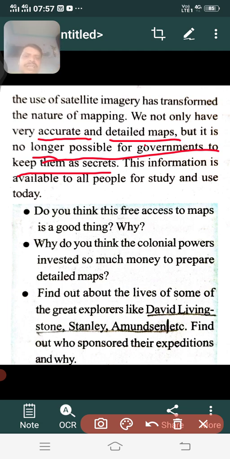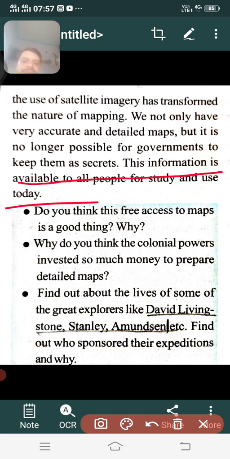on the internet, and we can simply search through Google search. So every country's map you can find in Google Maps. Every place in the world can be identified. Because of that, there is no possibility for governments to maintain secrecy the way they previously used to in maintaining maps. This information is available for all people to study and use today. Previously the maps were used only by the governments. Nowadays they are useful and available for all people.